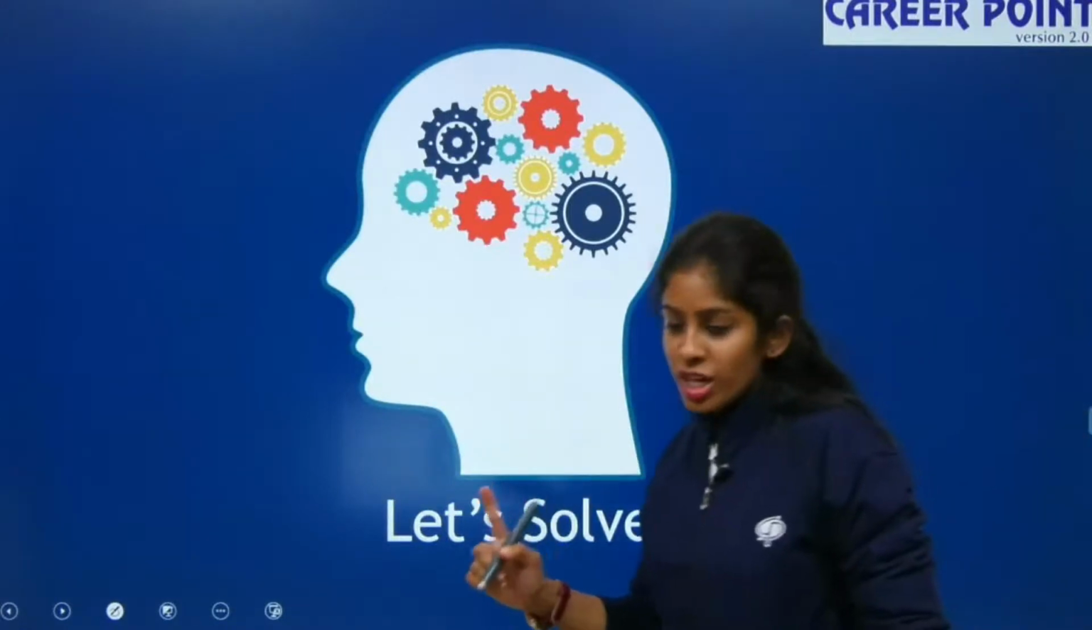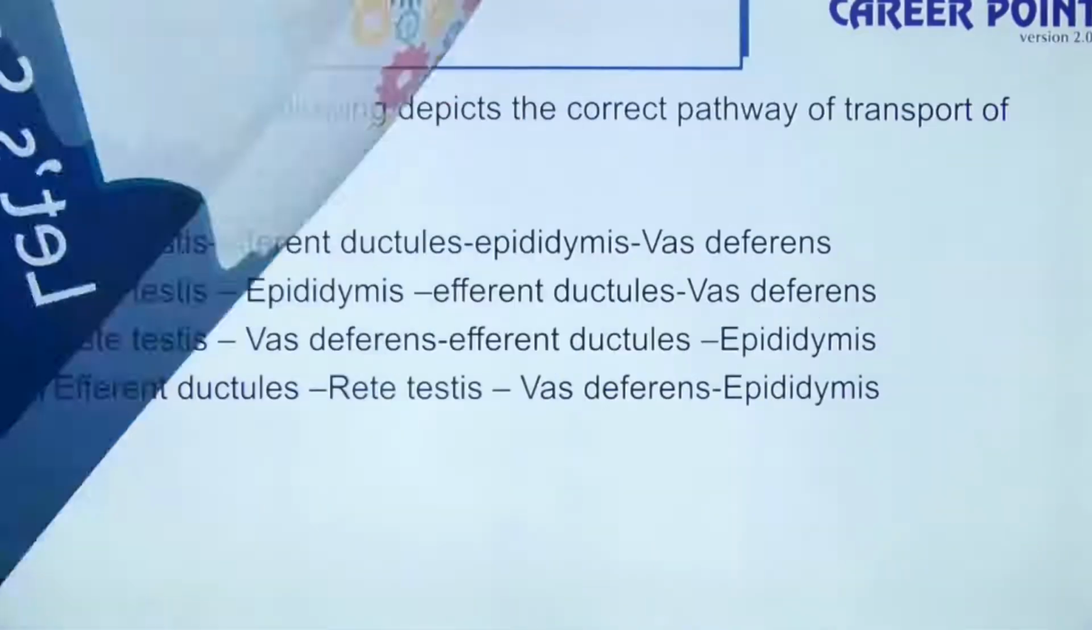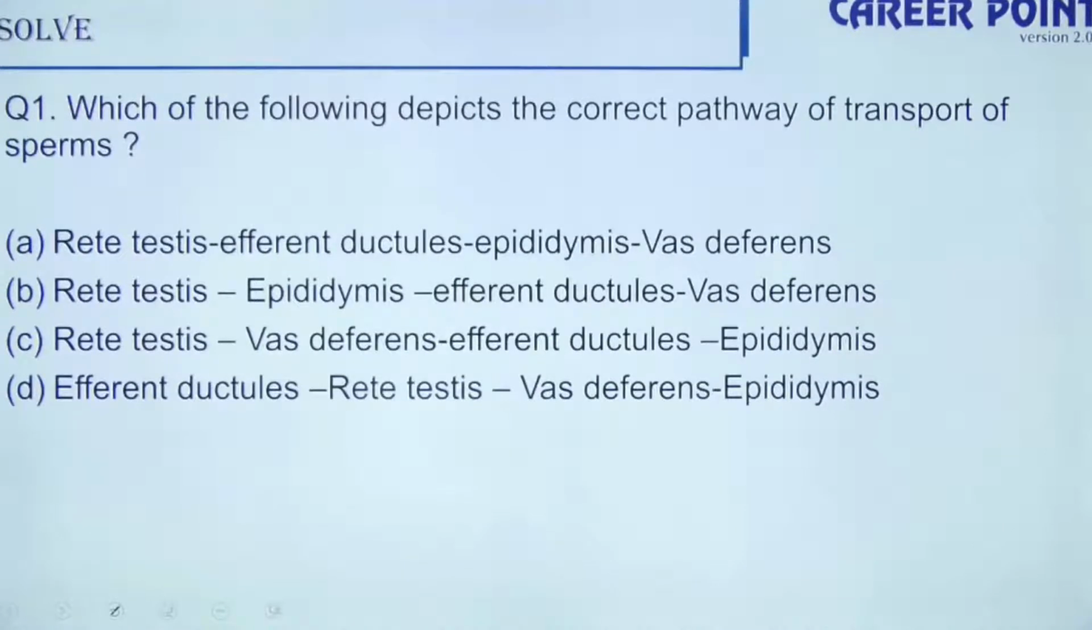So quickly, I have three questions. Let's quickly go through the three questions here. Question number one, which of the following depicts the correct pathway for the transport of sperms? Quickly give me the answer. Rete testis, efferent ductules, epididymis, vas deferens, rete testis. So which one is right? Make it quick. Which one is right here? What is the correct order?